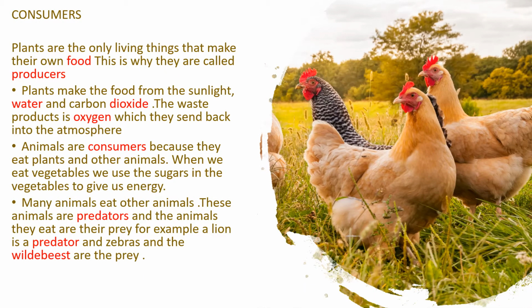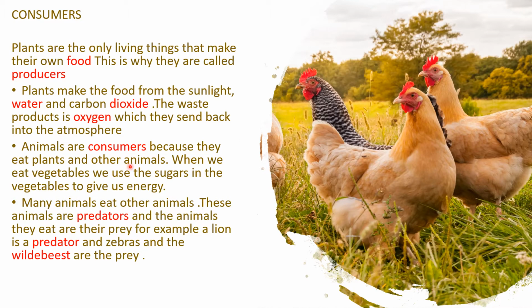So let's start our introduction with the consumers. These are the sentences with the correct words which are marked in red. Plants are the only living things that make their own food, and this is why they are called producers. Plants make the food from sunlight, water, and carbon dioxide. The waste product is oxygen, which they send back into the atmosphere. Plants send oxygen to the atmosphere and take in carbon dioxide, as we all know.